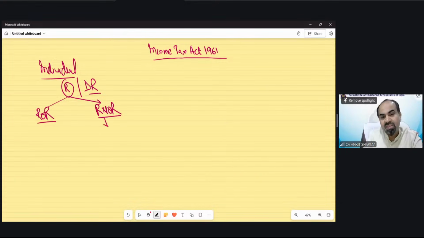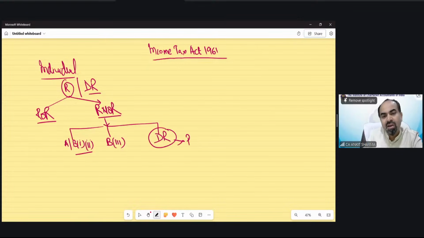In case of resident but not ordinary resident, there were 3 specific cases. The first was case B, condition 1 and condition 2. The second was B, condition number 3, and the third was deemed resident. This is automatically resident but not ordinary resident. Now in B1, B2 or B3, there were 2 conditions.